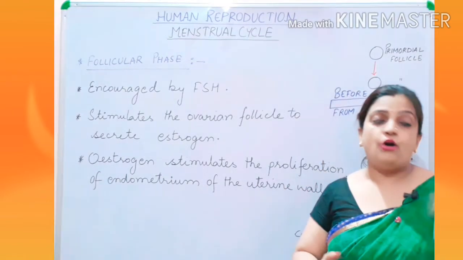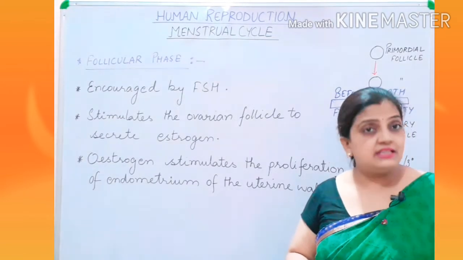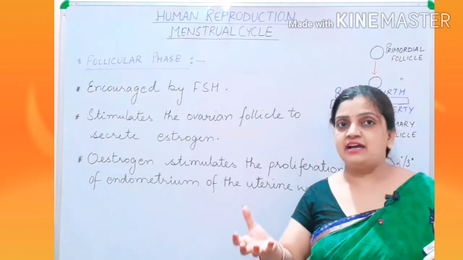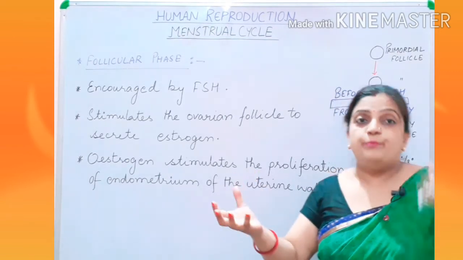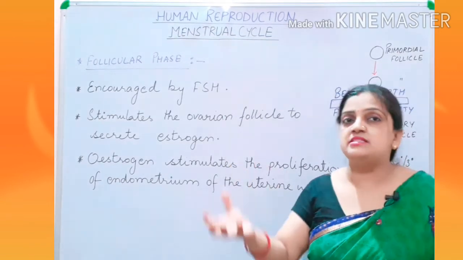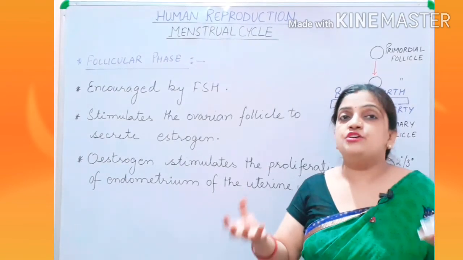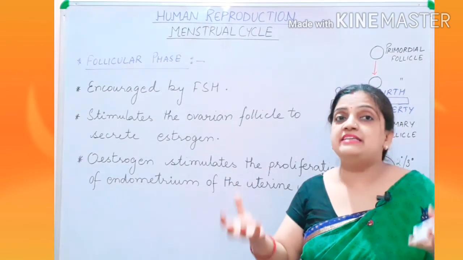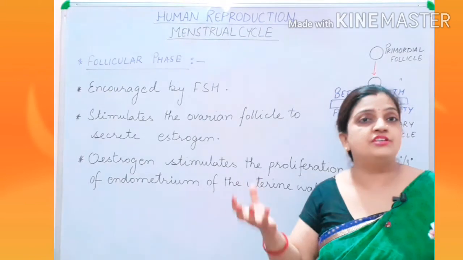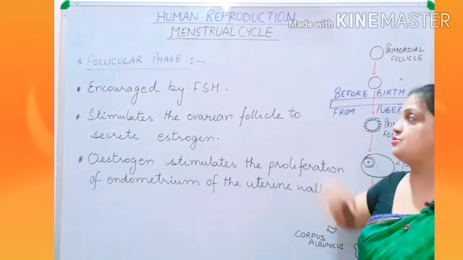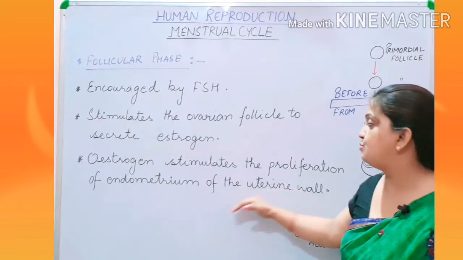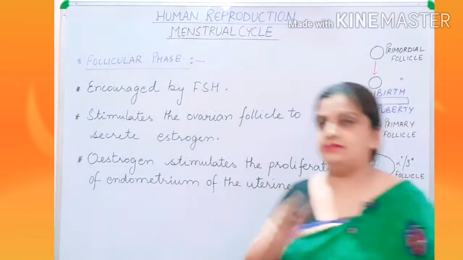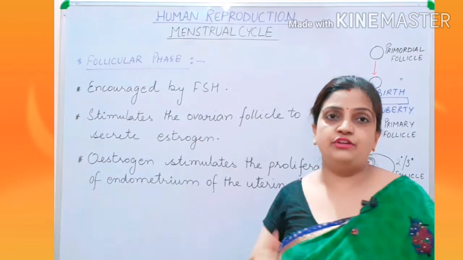So on one side your follicles are developing, and on the other side your endometrium is also growing. Both structures are growing, so proliferation is going on. This estrogen secreted by the ovarian follicle helps the endometrium wall to become thick. So children, this was your follicular phase.